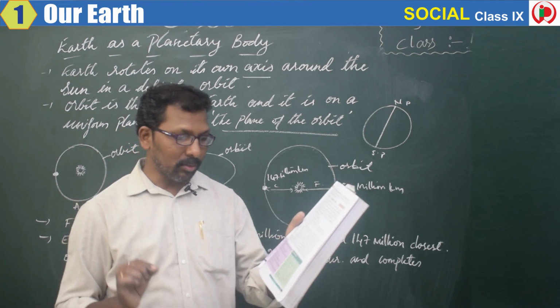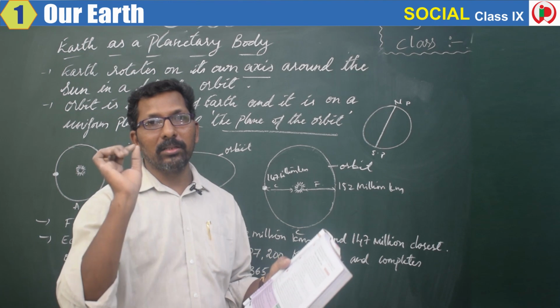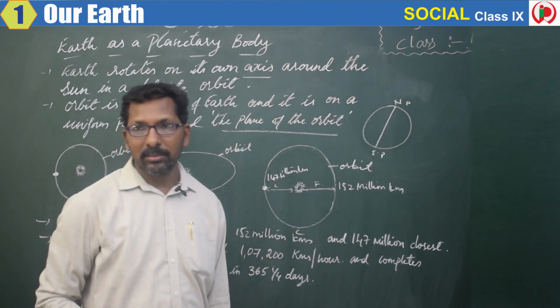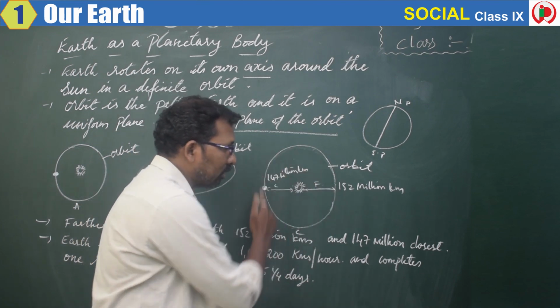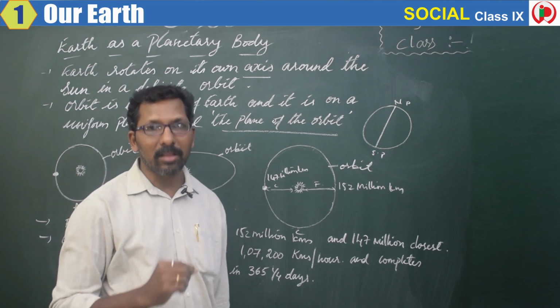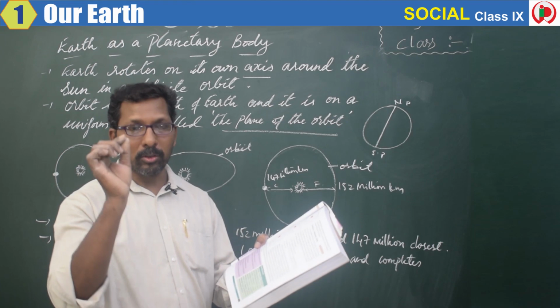Then which is the correct answer? Fourth one, revolution of the earth around the sun. When the earth revolves around the sun, seasons are caused. Yes, that is there in the 8th class, 3rd lesson, movements of the earth. So fourth one is correct.